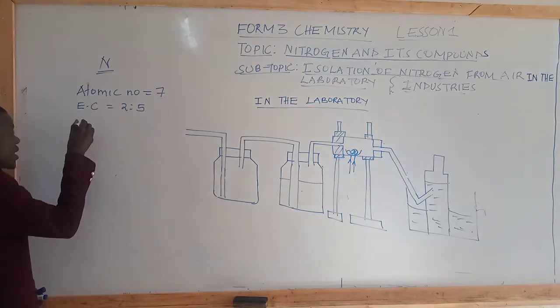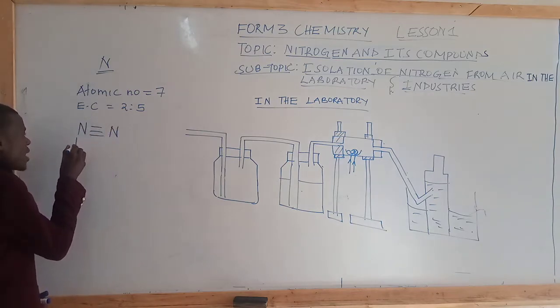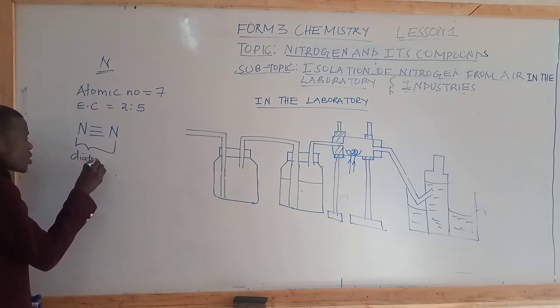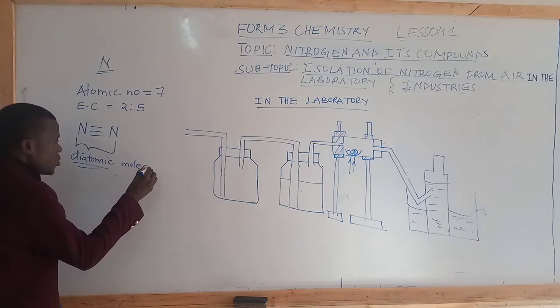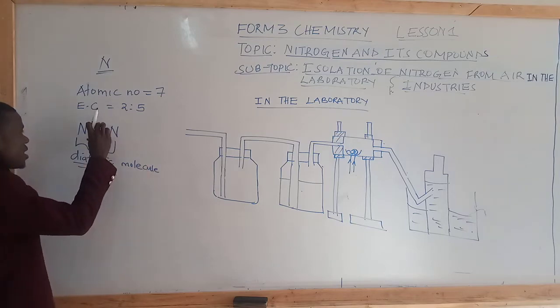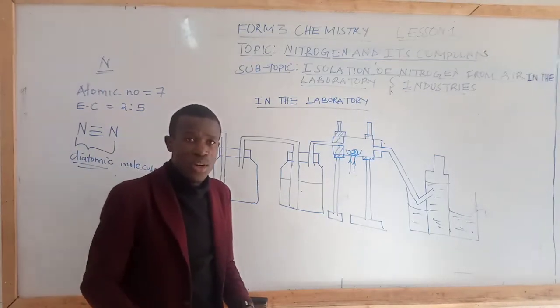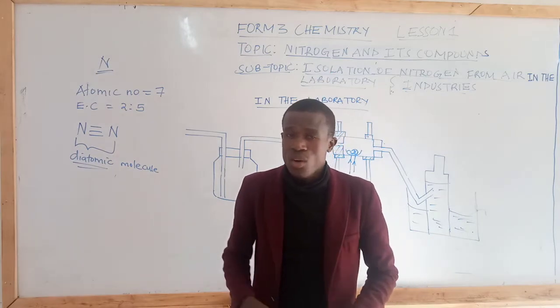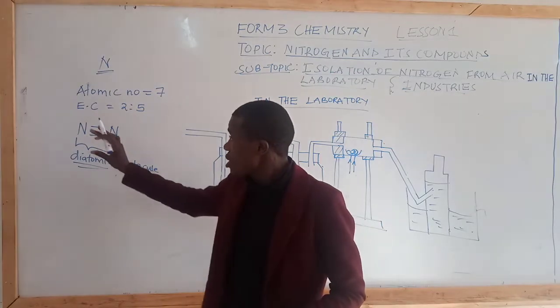So nitrogen exists as a gas, but as a diatomic molecule, having 2 atoms of nitrogen combined together by 3 strong covalent bonds, or you can say 3 covalent bonds, also referred to as triple covalent bonds.